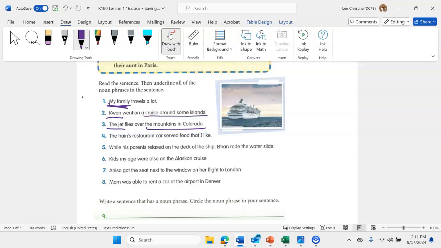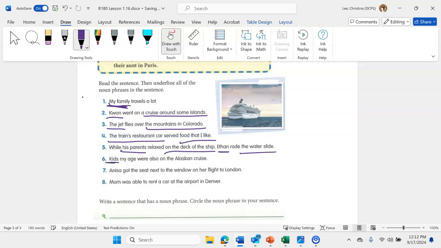The train's restaurant, so that whole thing right there, that train's restaurant car. So the train and the restaurant describe what car. Served what? Food that I like. That's the second part of the noun phrase. While his parents relaxed on the deck of the ship. So for this one, it's his parents relaxed where? On the deck of the ship. Ethan is also a noun. Rode, what did he ride? The water slide.